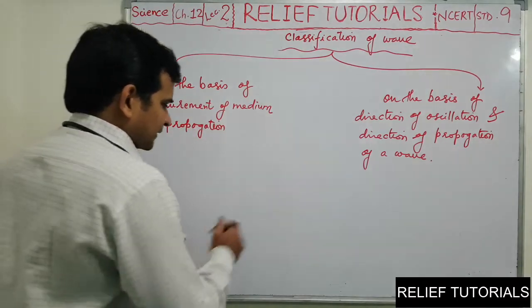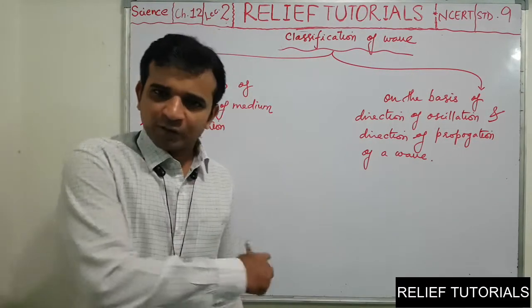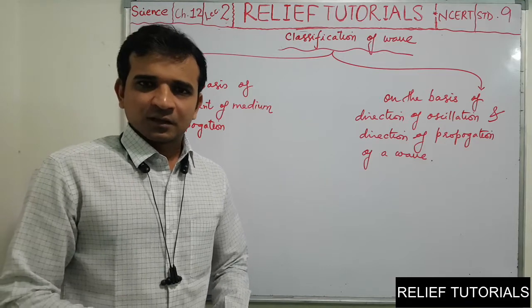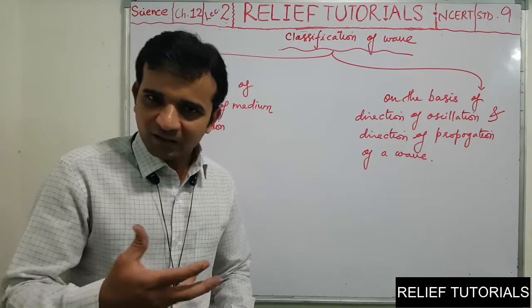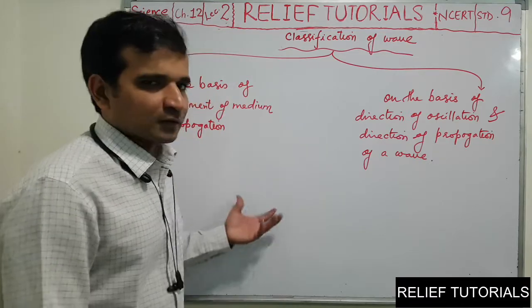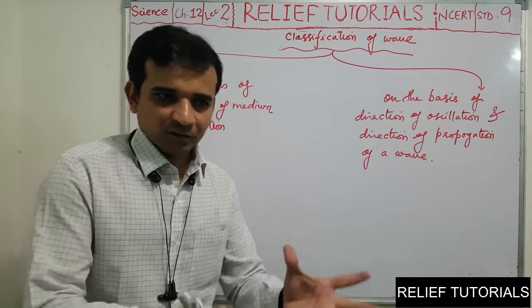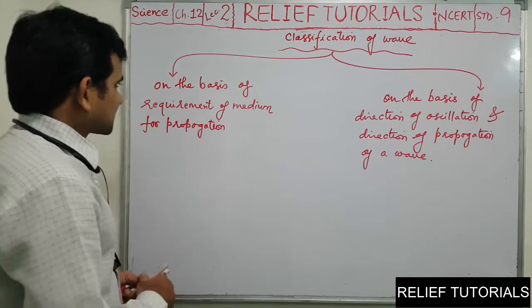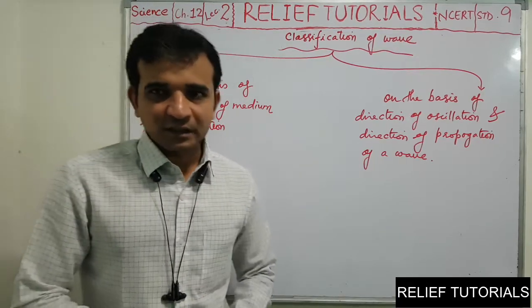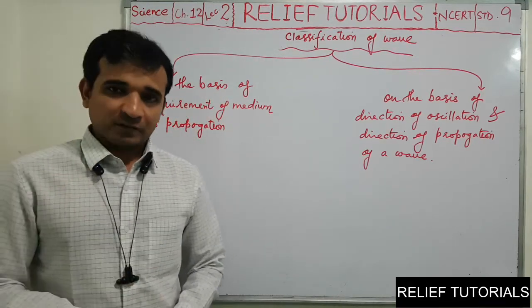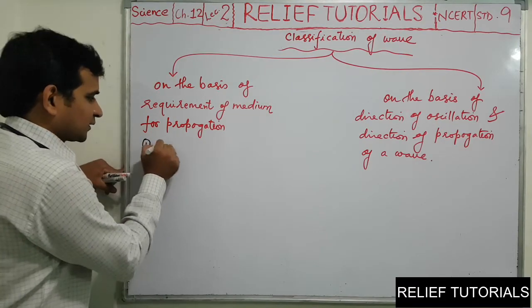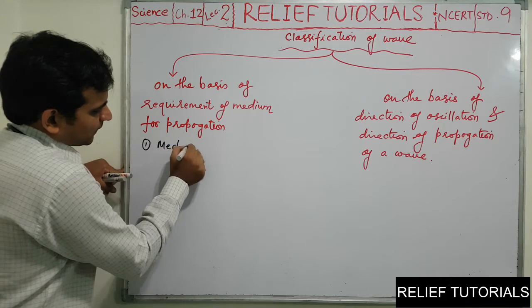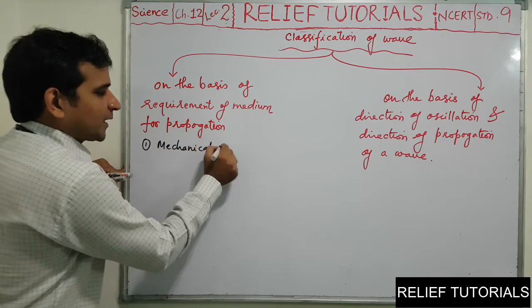For example, we have taken the example of water ripples. To create the water ripples, water particles are required. Water particles are responsible for producing the water ripples in the body of water. Same way, sound is also such a type of wave which always requires a medium to travel. So, such type of waves, the first is mechanical wave.